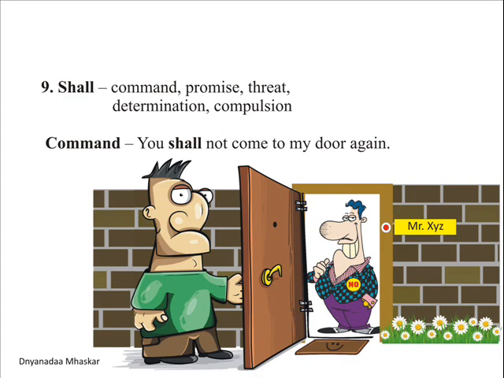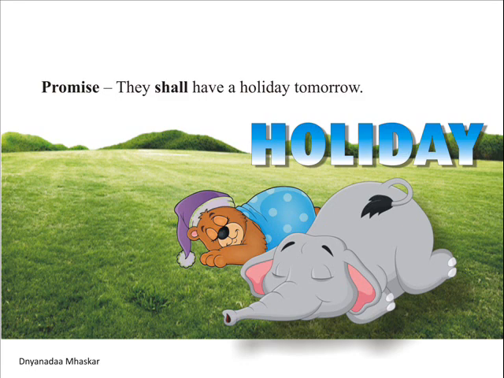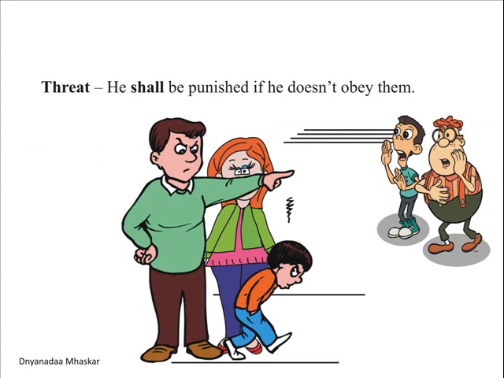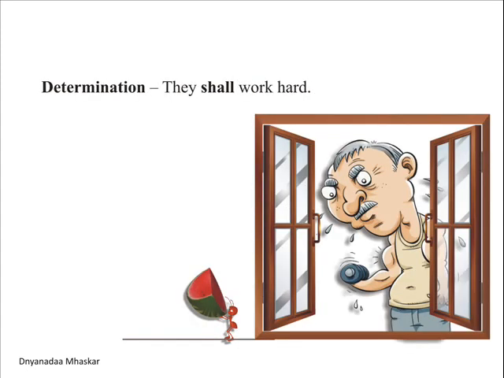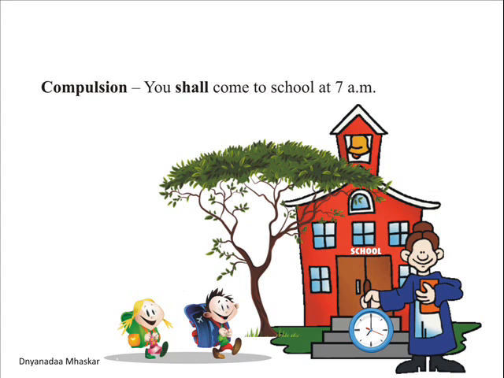Let us see how shall is used as a command. You shall not come to my door again. Shall as a promise. They shall have a holiday tomorrow. Shall as a threat. He shall be punished if he doesn't obey them. Shall as determination. They shall work hard. Shall as compulsion. You shall come to school at 7 a.m.